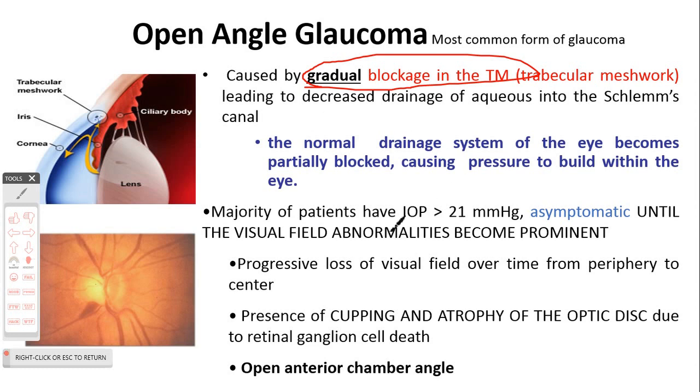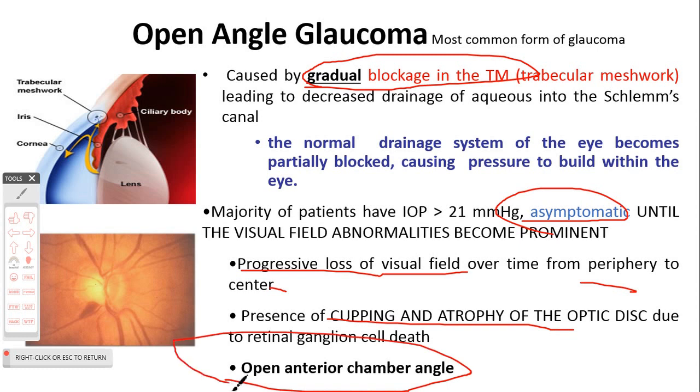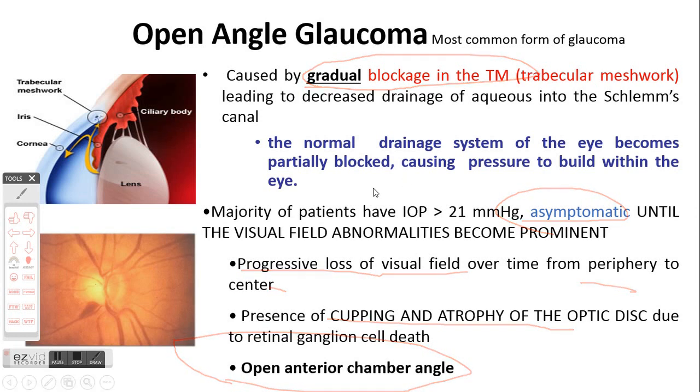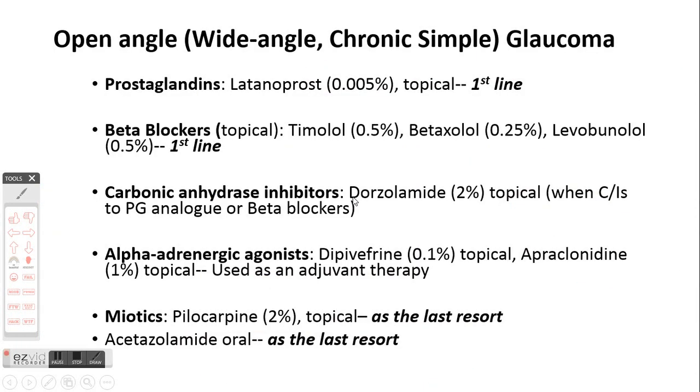to build up gradually. And most of the patients are asymptomatic, but they come to the ophthalmologist once they start noticing some abnormality in their visual field. So this increase in intraocular pressure because of this gradual blockage in the trabecular meshwork leads to progressive loss of visual field from periphery to center, and there is cupping and atrophy of optic disc. But in open angle glaucoma, the anterior chamber angle is actually open.